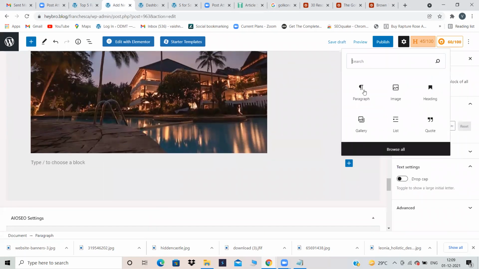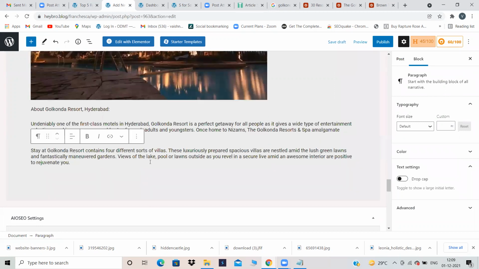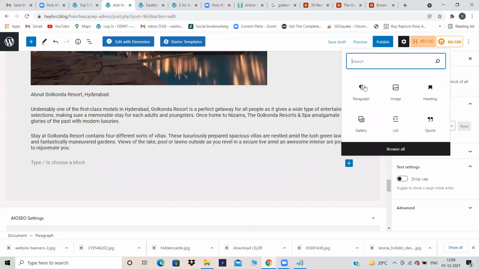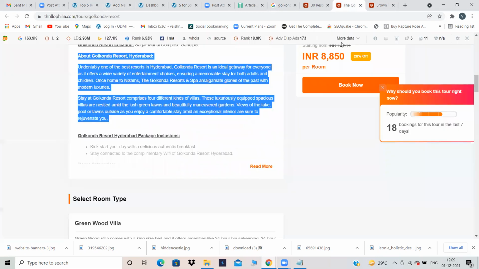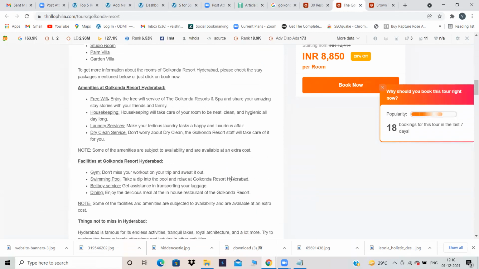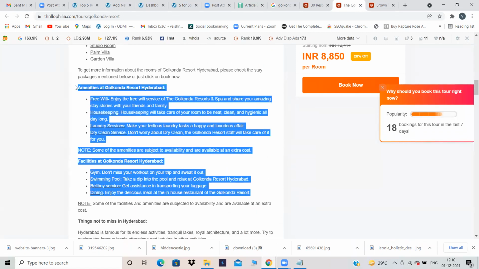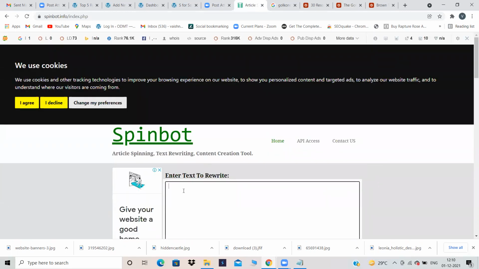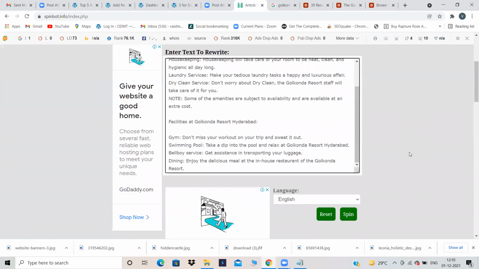First choose a block, then paste it. Okay. Then again click on enter. Again paragraph. Again choose some text from here because the text is very little. I'm just choosing some more text. Amenities, copy. Come back, try new document and paste it over here.